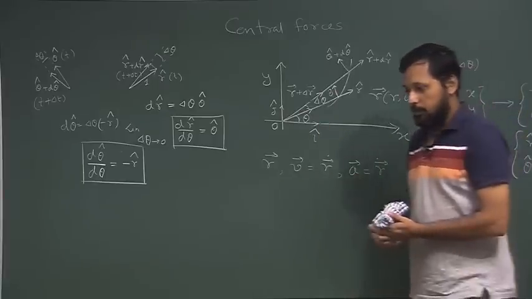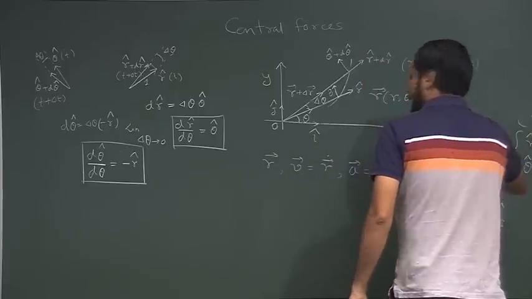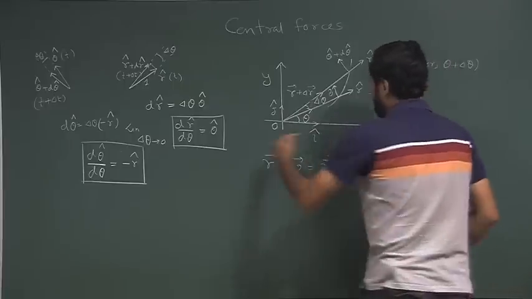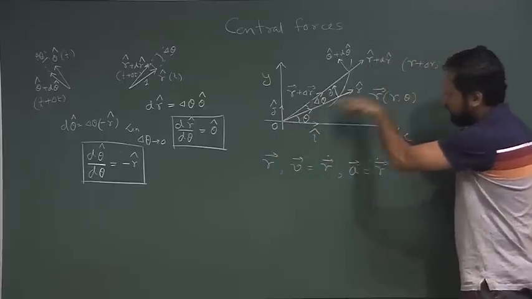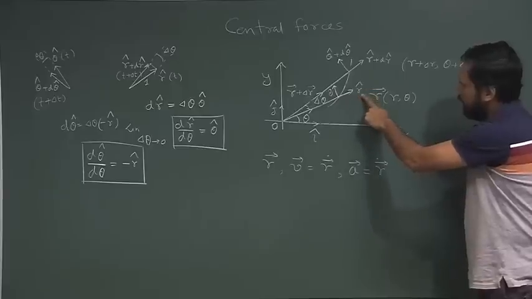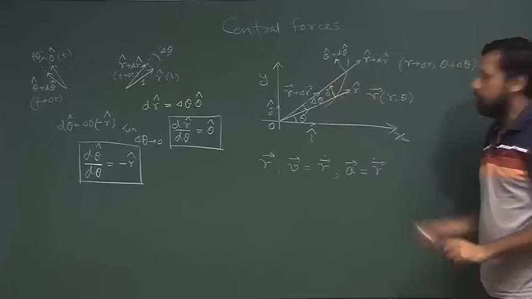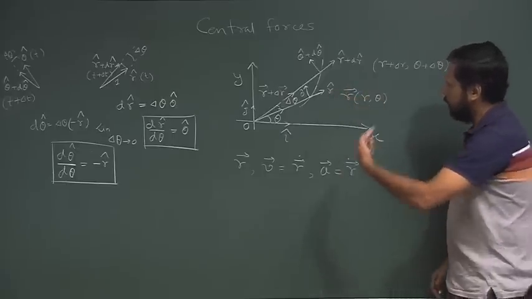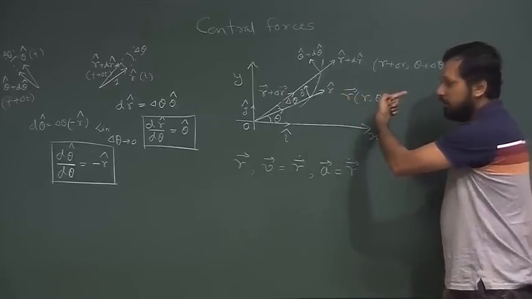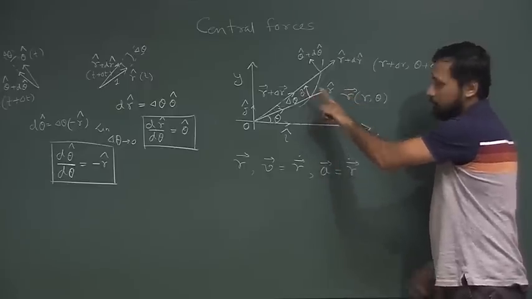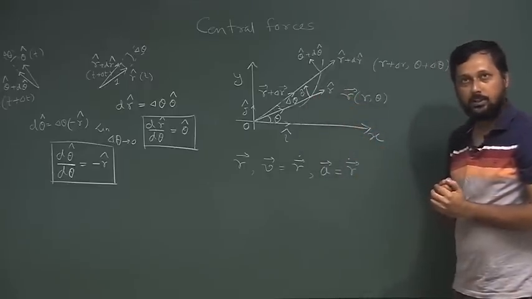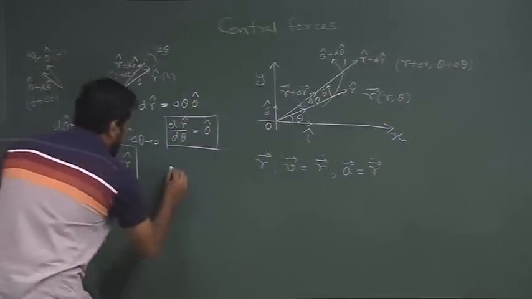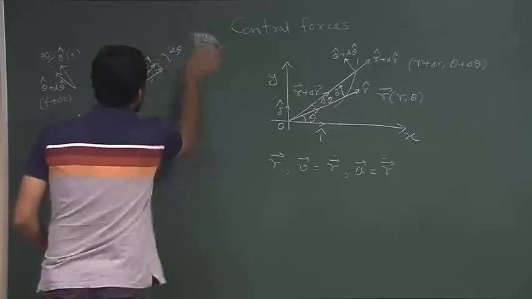And also please note that if we move along this radial direction, neither r cap nor theta cap changes, because if we go from this point to this point, the radial vector is always pointing outwards, so r cap is not changing. And if r cap is not changing, theta cap is always perpendicular to r cap, so that is also not changing. So, we can also write it together once again.